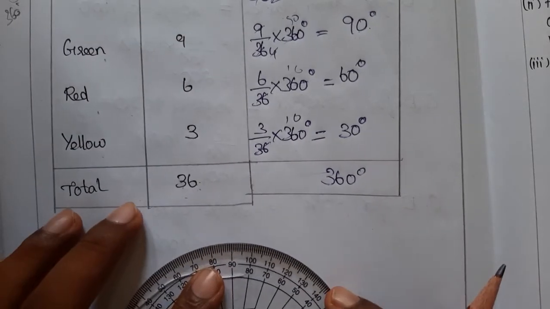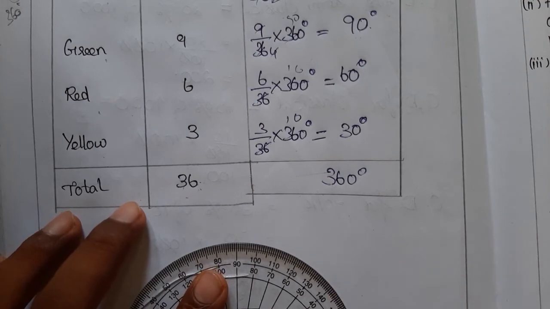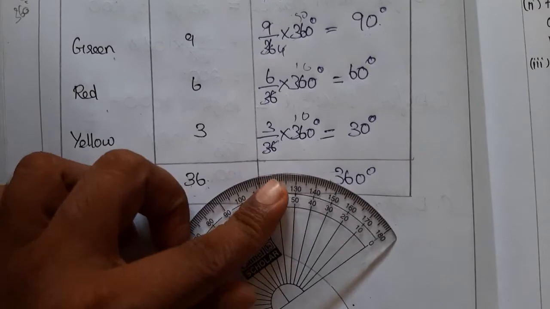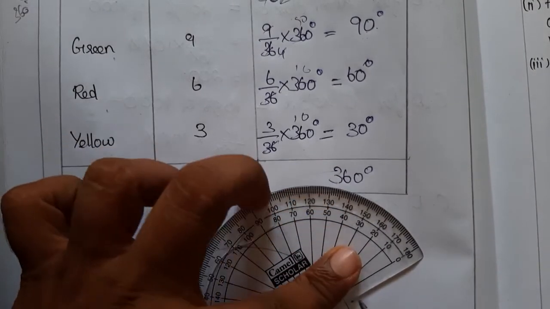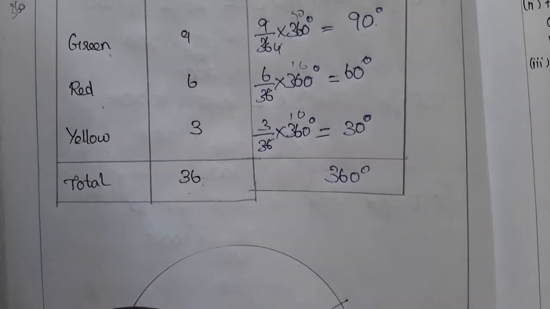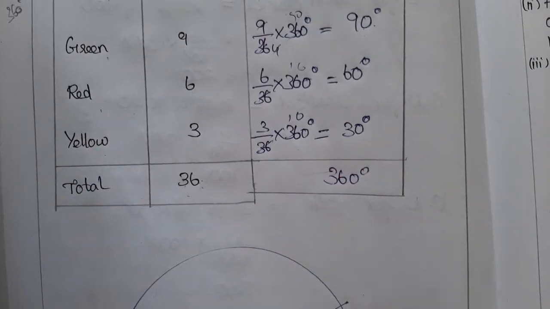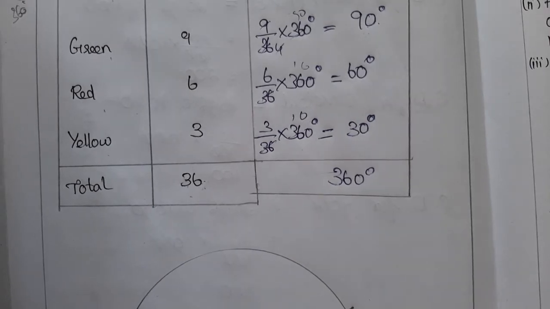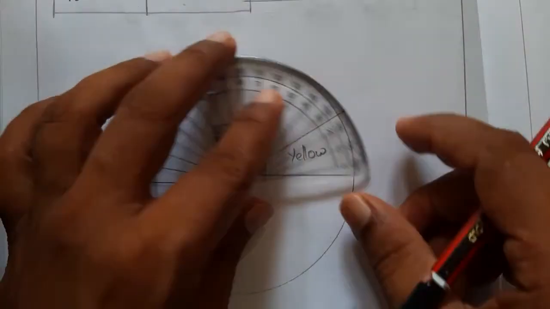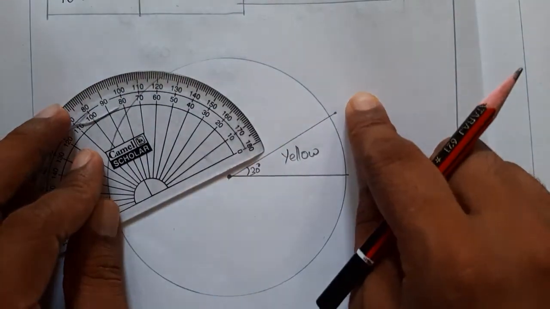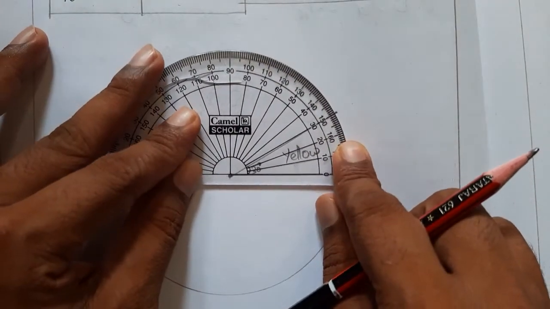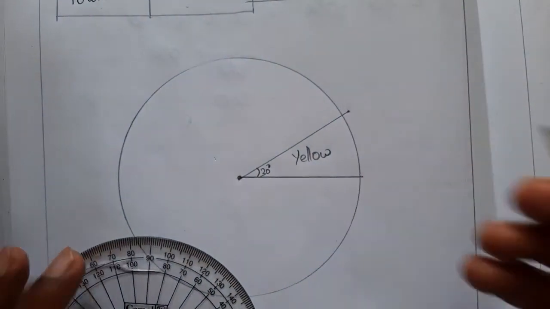Just keep a protractor at the center point, and this is the 0. From here you just mark 30 degrees and draw a line to the point. So this is 30 degrees and it is for yellow, right? If you have, you can shade it yellow also. You can see, just draw this line. First you draw this line, then you keep a protractor and draw this angle, right? First I have drawn this straight horizontal line, then I kept a protractor here and I marked the 30 degrees and drew an angle.